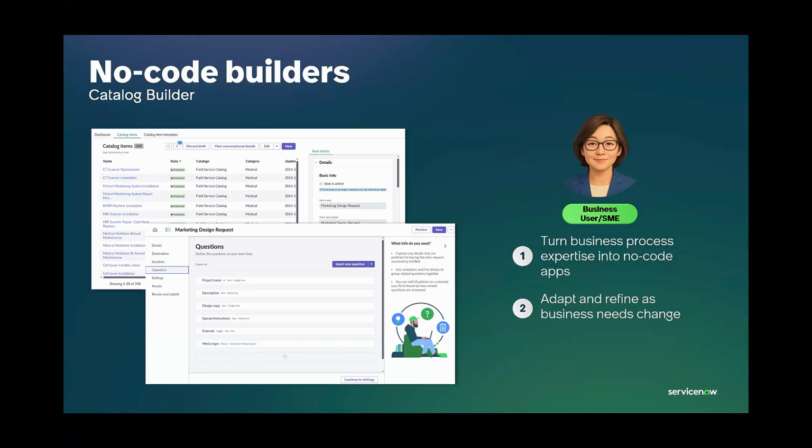Because we're going to use Build Agent to generate a table populated with data, generate some client scripts, or I'm sorry, some script includes. But that isn't really accessible to a lot of the people that might build on the platform. So we're going to take the output from Build Agent and then look at how we can wrap it in a spoke and make it available no code to our low code or no code developers. So it'll be a good demonstration about how to think about Build Agent to help you do the things that you're already doing on the platform, but then also how you can think about the relationship between code and making it accessible to more builders on the platform.